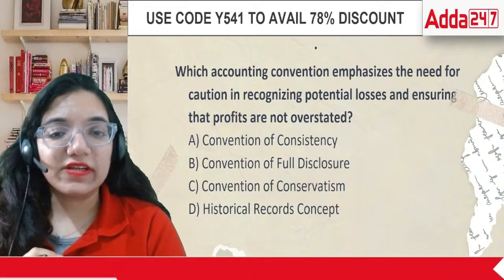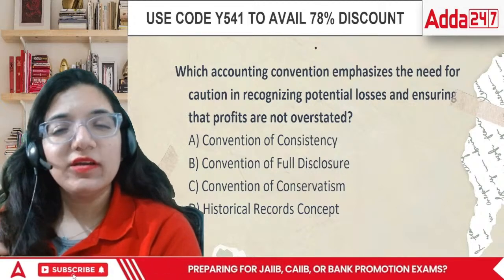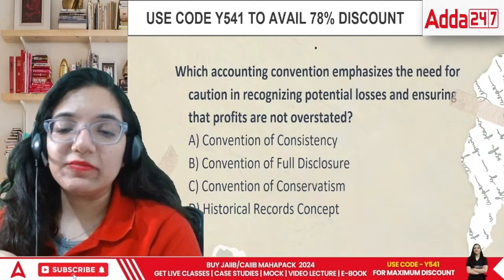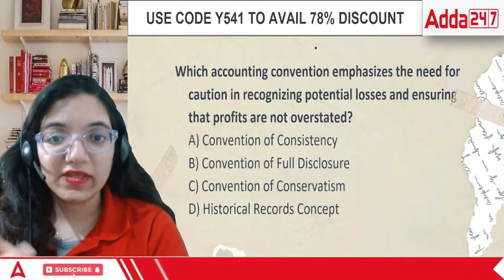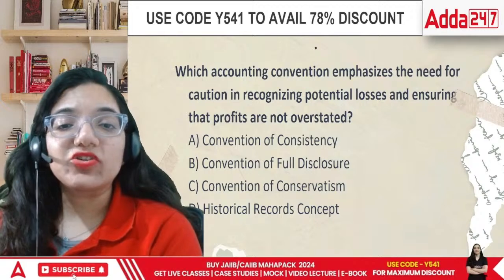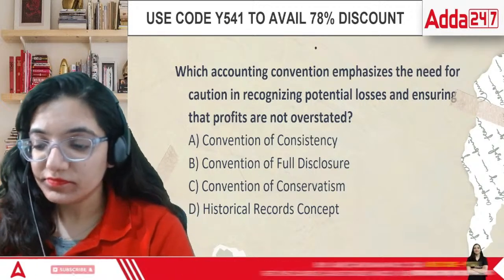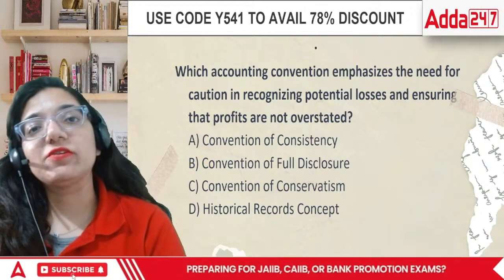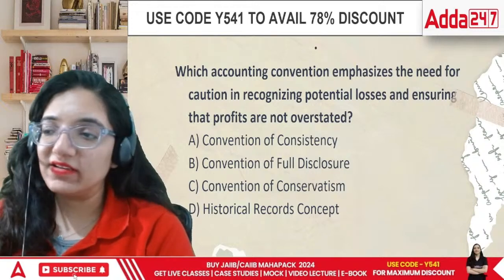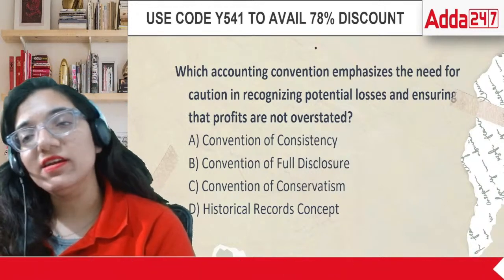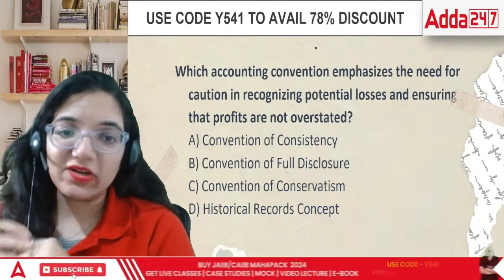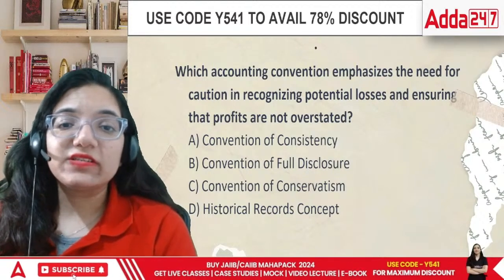The convention of consistency talks about if you are following method A, please continue with it, don't switch to method B. Then convention of full disclosure means you have to clearly disclose everything that we are stating. Convention of conservatism, anticipate the losses but not profits. Then we have the historical records concept. Historical records means whatever was history, everything goes as per that only. Historical cost is basically where we record the things at the cost that we actually paid. Meaning, whatever amount we paid in the past is what we record in the books of accounts.